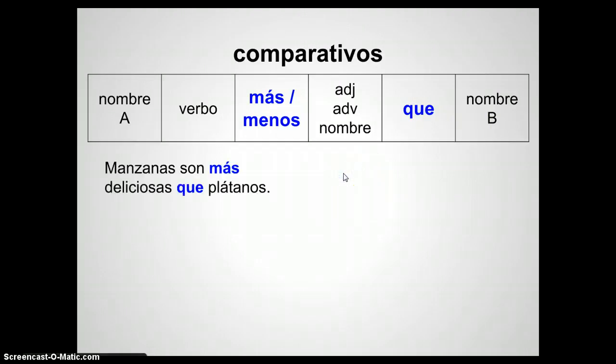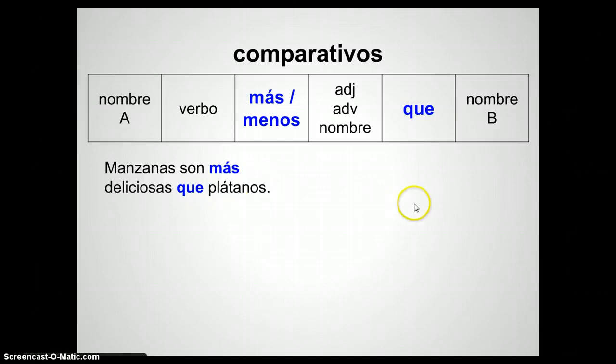For example, manzanas son más deliciosas que plátanos. Apples, A. Verb, we're using ser. Like I said, it's usually going to be ser, or más, which means more. And deliciosas, that's an adjective. It's describing the apples. They're more delicious than plátanos.